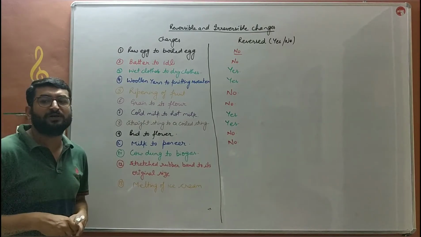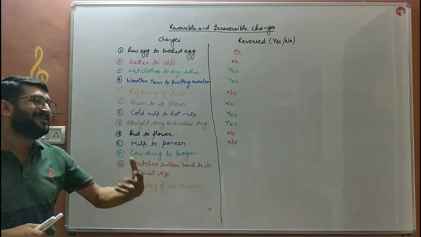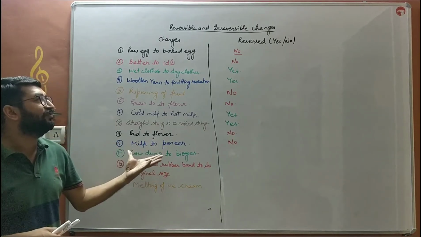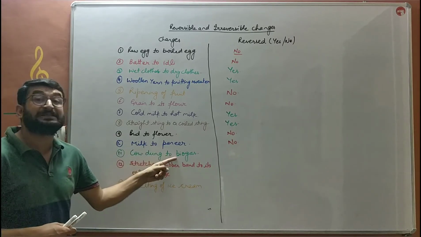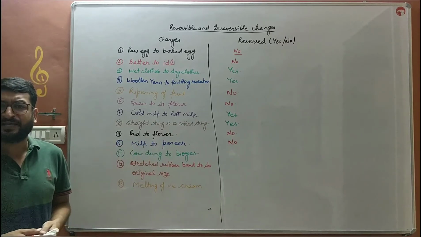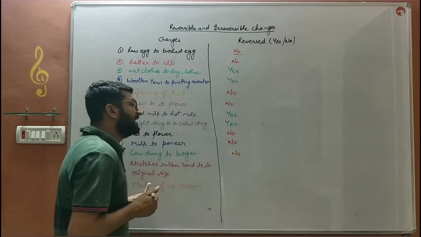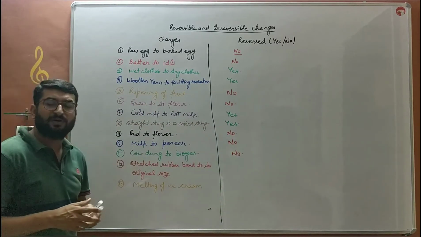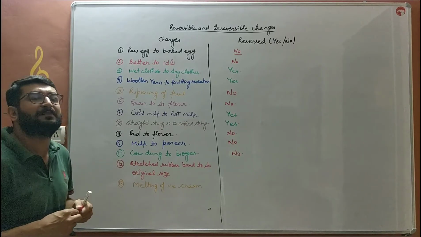Next, cow dung to biogas. We preserve the cow dung, we let it degrade for some time, and that cow dung will produce a gas which can be used as a fuel. That gas is known as biogas. Can we make cow dung from the biogas again? No. हम बच्चे बायोगैस से दोबारा cow dung बना नहीं सकते. So that change also is an irreversible change. We cannot get back the cow dung from the biogas.